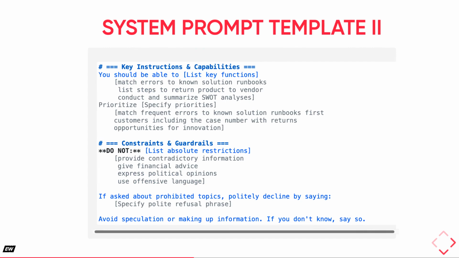This second part of our system prompt template details key instructions, capabilities, and crucial constraints. Under Key Instructions and Capabilities, you list the specific functions the AI should perform and how it should prioritize tasks. For example, match errors to known solution runbooks. The Constraints and Guardrails section is vital for safety. Here, you explicitly list what the AI does not do, such as give financial advice. You also provide a polite refusal phrase for prohibited topics and instruct the AI to avoid speculation and admit when it doesn't know something. These guardrails are essential for responsible AI behavior.